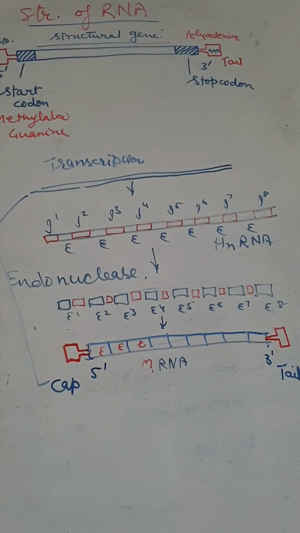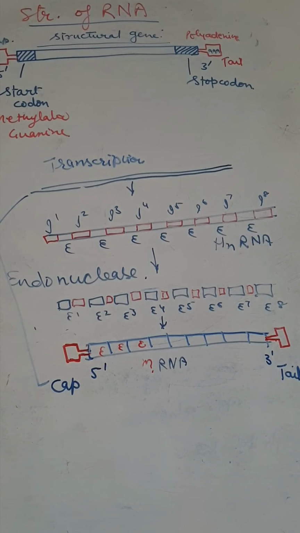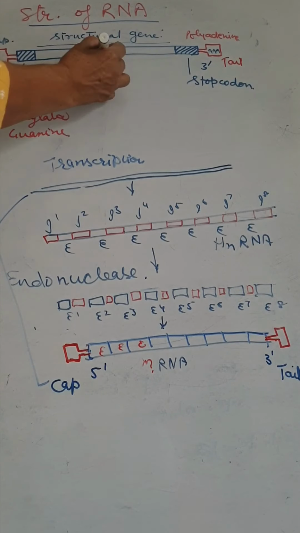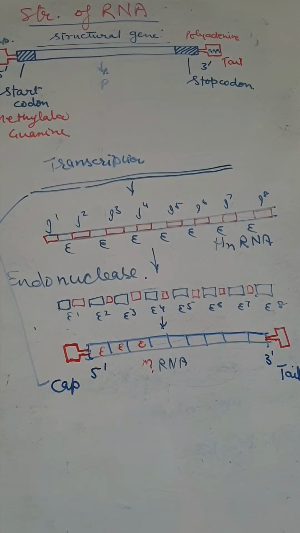The mRNA is short-lived. For example, as soon as the translation is over and the protein synthesis is over, they dissociate. For example, when 100 molecules form the protein, for every protein molecule a different mRNA is needed.